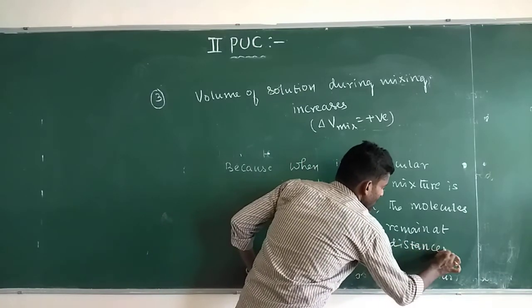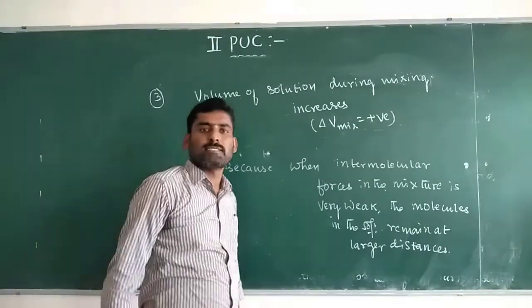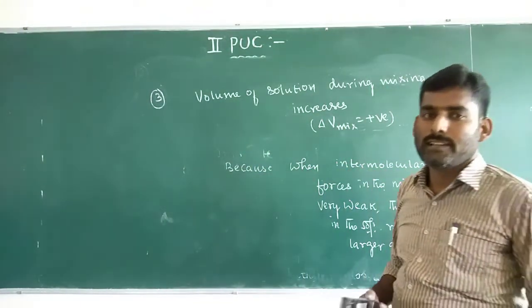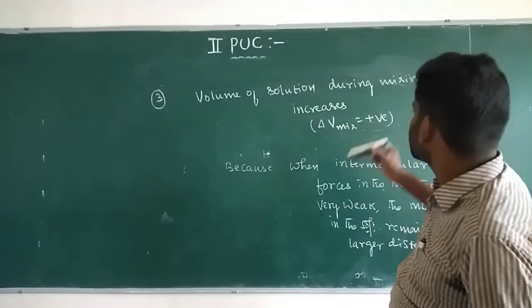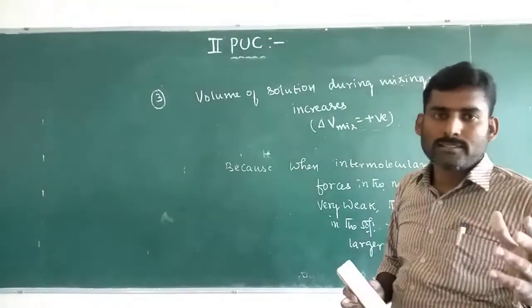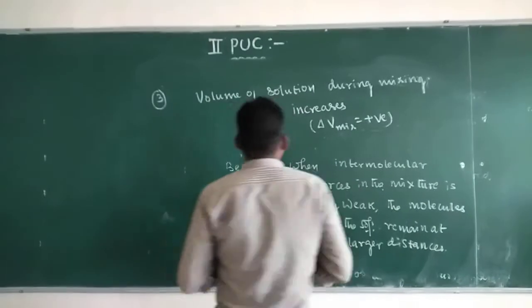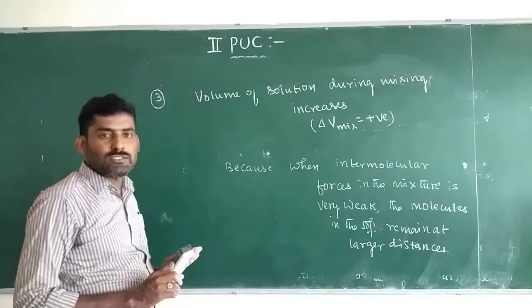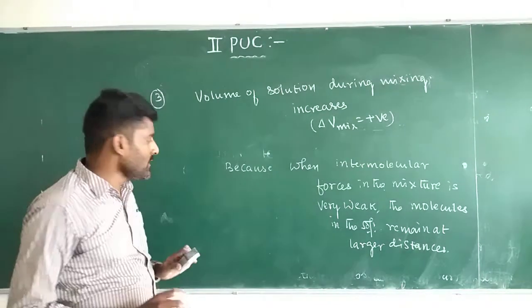When the molecules remain at larger distances, the volume of the solution during mixing increases. So delta V mix becomes positive. These are the three characteristics of non-ideal solutions which show positive deviation.